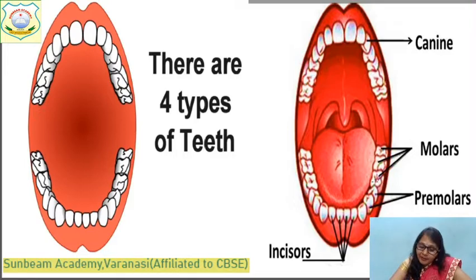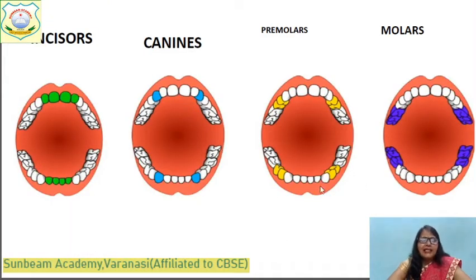Let's read each tooth one by one. In this picture, there are 4 sets of teeth. The first one, 4 in the upper jaw and 4 in the lower jaw, is shown in green color. I have made this colorful to help you understand that these are the front teeth.